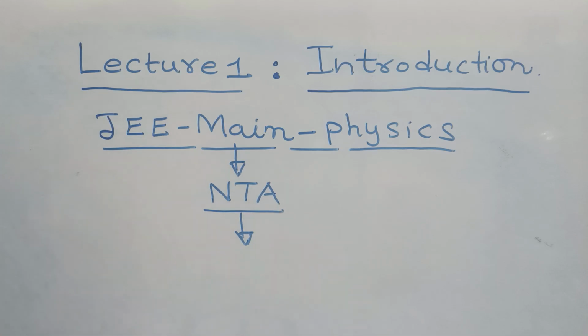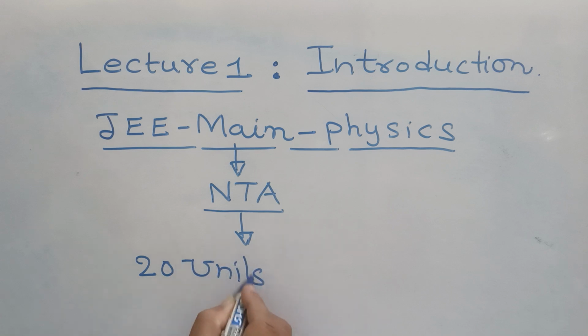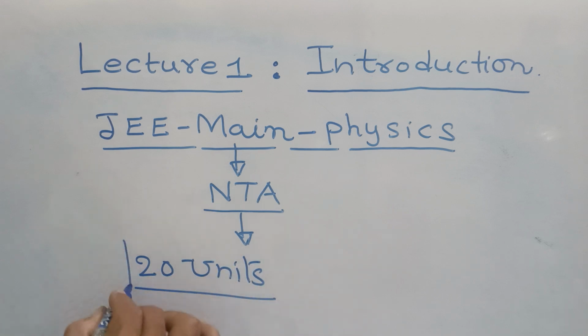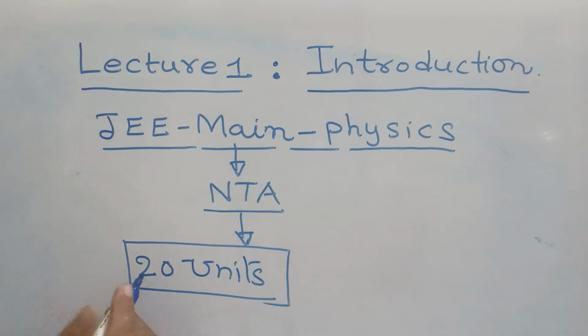The NTA has formulated the entire physics syllabus for JEE Main into 20 units. How many? 20 units. Remember that.